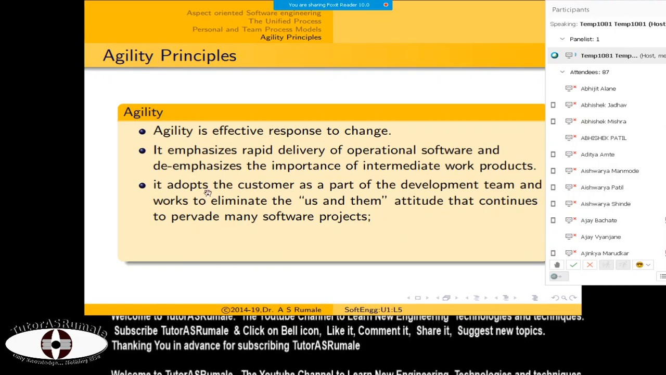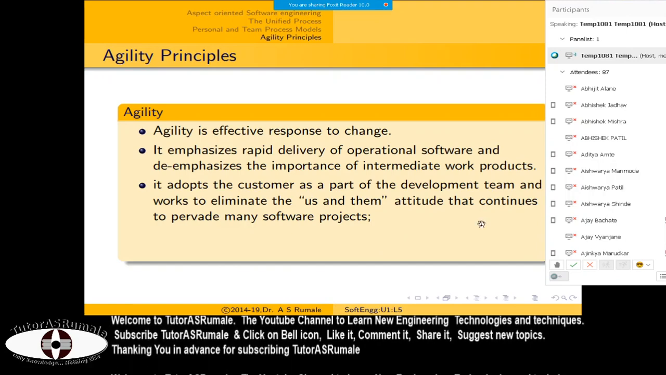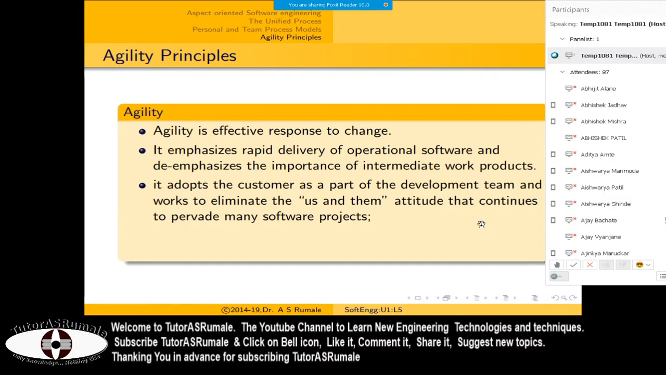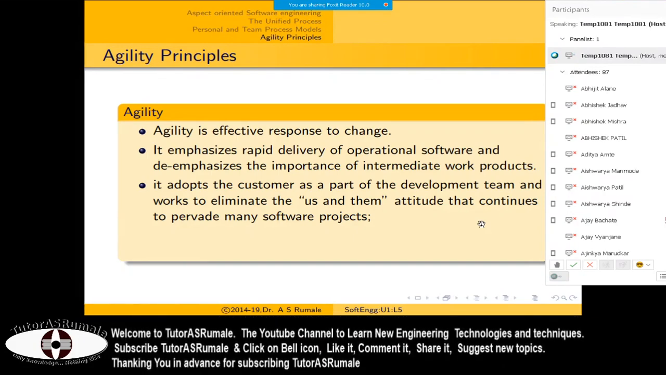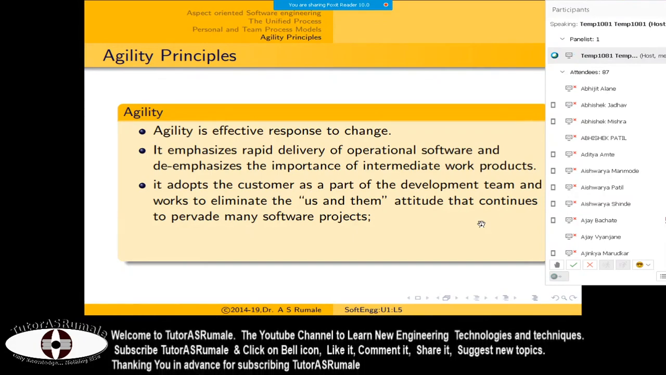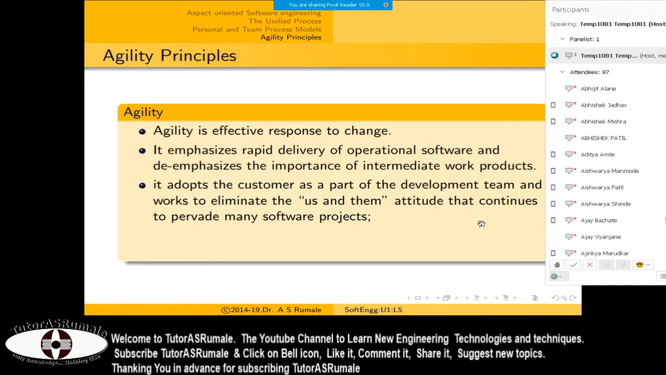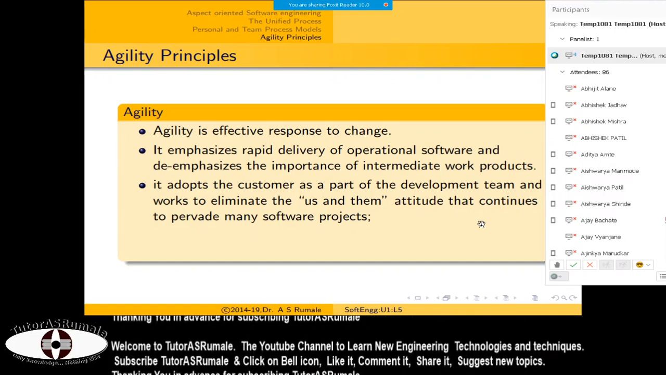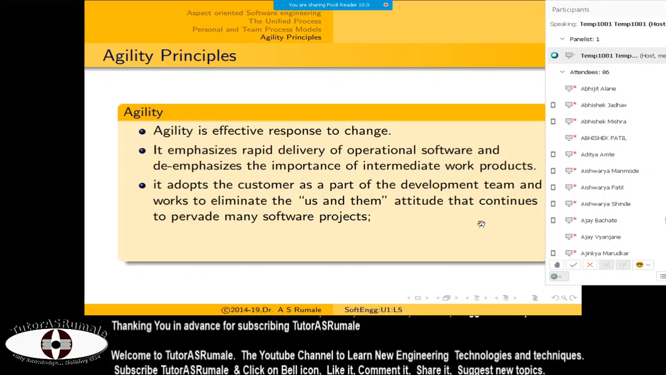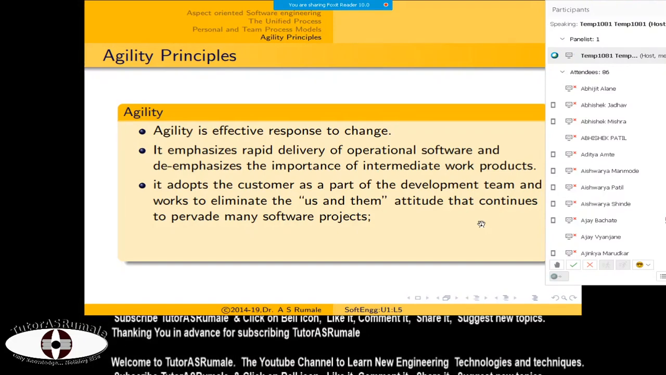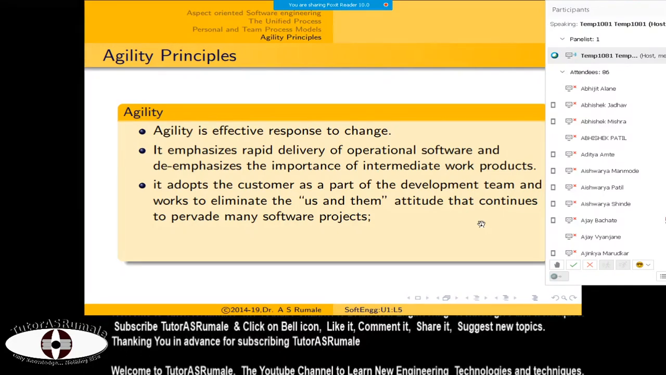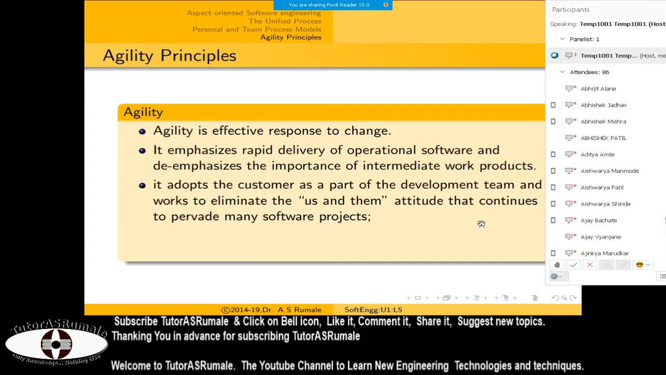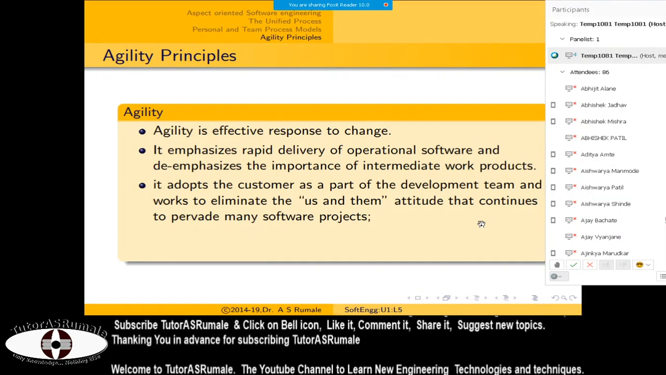Then it also adopts the customer as a part of the development team. The customer is not technically graduated; he doesn't know software engineering basics or computer languages. Only the customer knows what the requirements are. So you need to make the customer an integral part of your software development, and you have to eliminate this us-and-them divide. For example, right now I am teaching you software engineering, but at the same time I am learning software engineering, because every time I want to teach you, I need to learn.